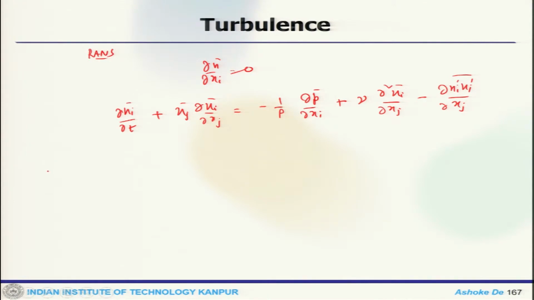Now, here we got one continuity equation and 3 momentum equations, or 3 components of the momentum equation.